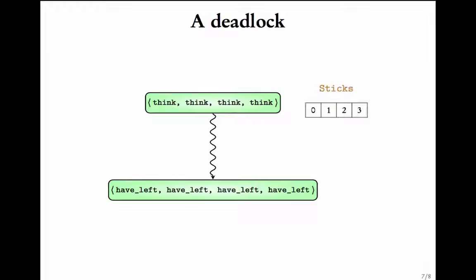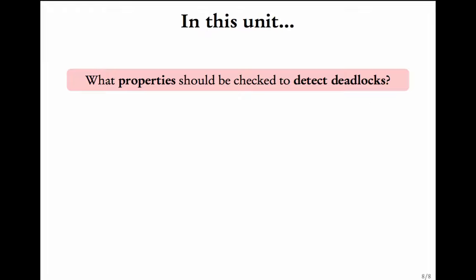The question is, how do we detect such deadlocks in models? What we did now was a simulation. I forced certain transitions and I showed that there is a deadlock scenario. But suppose you have a model in your hand and you want to check if such kind of deadlocks are present in the model, what should you do?